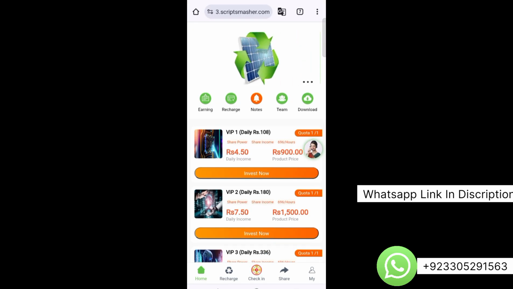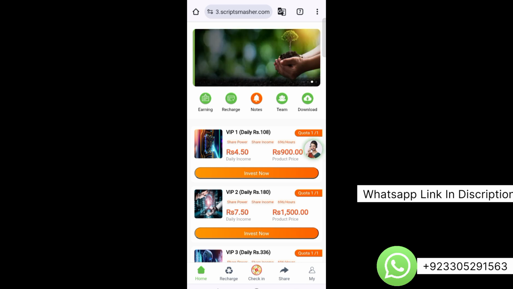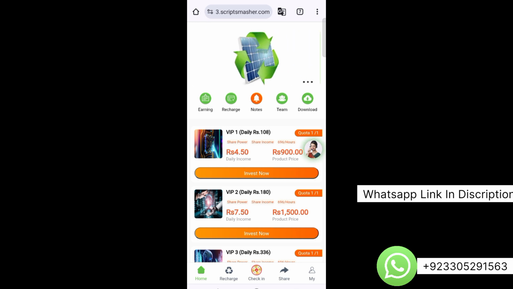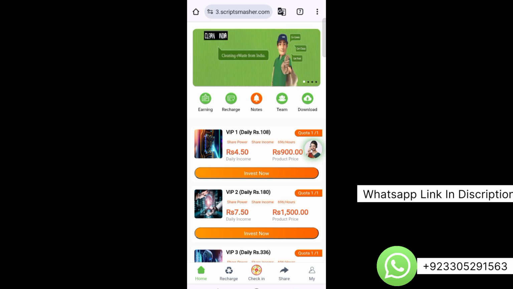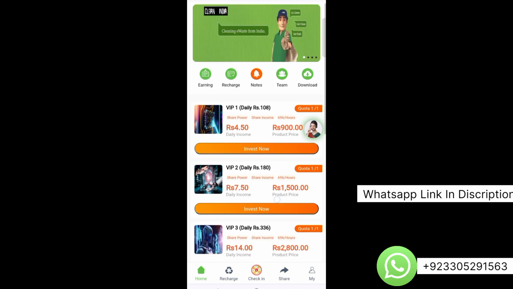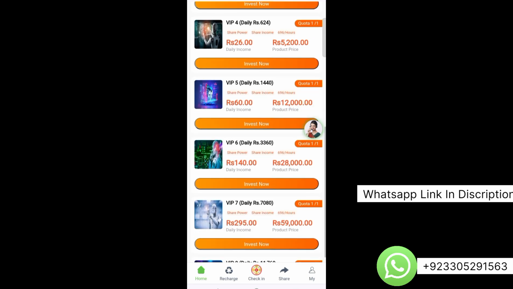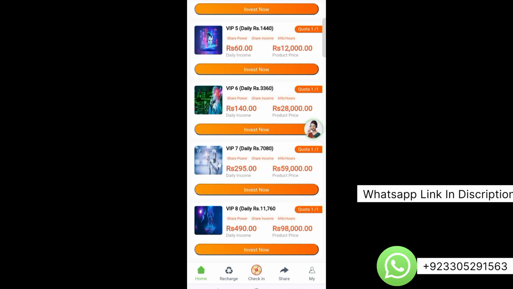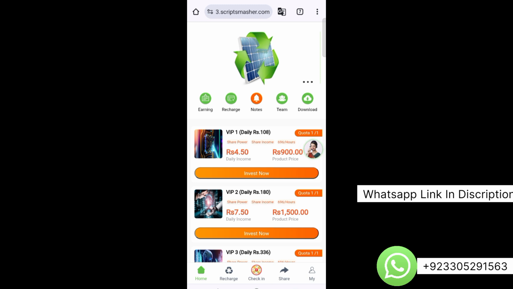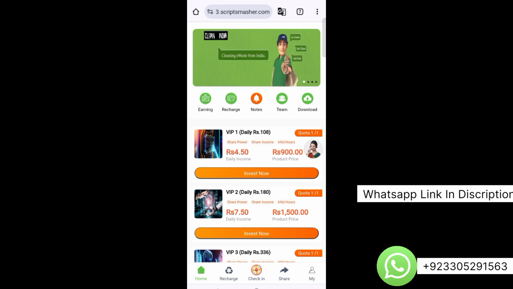Here you can change the banners from the admin panel. It's completely simple. You can use any banners you want. It is not necessary to use these banners. You can use your own banners of mining, etc. as well. Here you can see the latest VIP plans. You can create these plans from the admin panel and users can invest in these plans. You can insert images of plans from the admin panel and set their prices from admin.